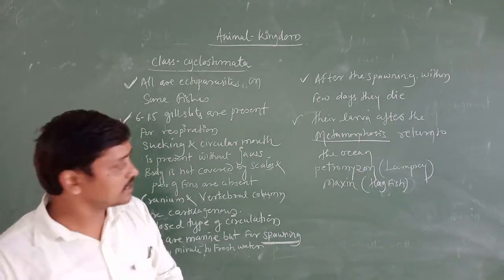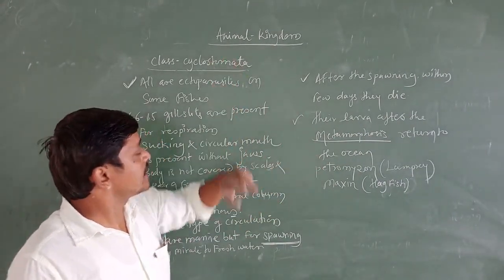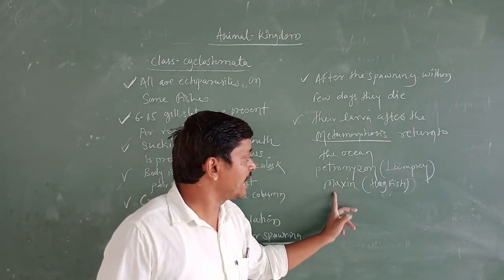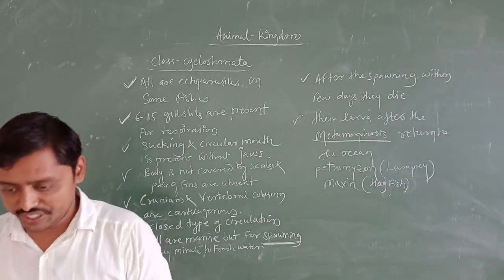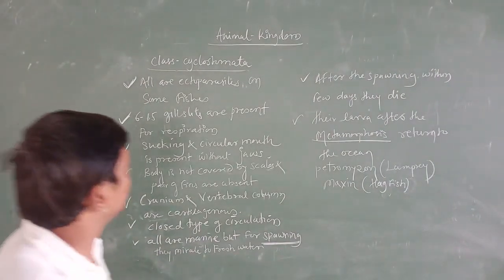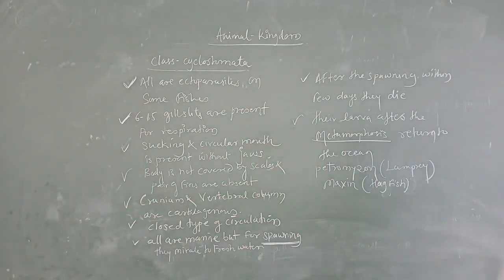Understood? And the examples in this cyclostomata: one is Petromyzon, that is lamprey, and Myxine, that is the hagfish. These are the two important examples that come under the cyclostomata. Okay, this is about the general characters of the class Cyclostomata, and this class Cyclostomata comes under the division Agnatha.